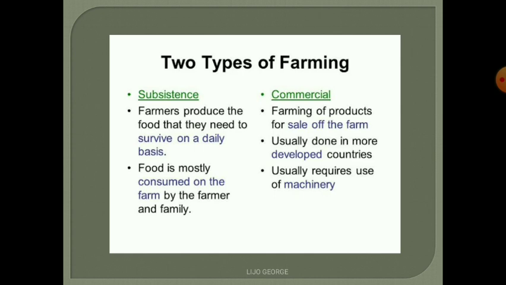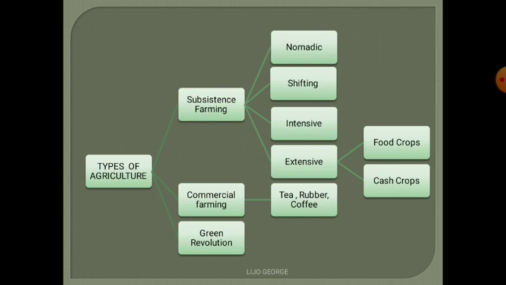Commercial farming means the farming will be done on a large scale, in a large quantity. So they will cultivate the products on hectares of land, or hundreds of hectares will be used for producing something like coffee, tea, rubber, etc.